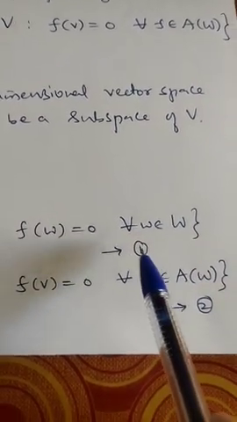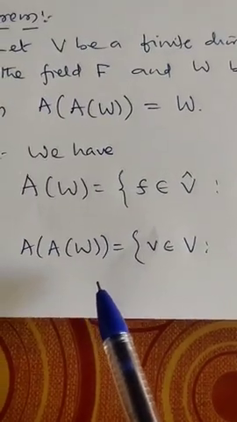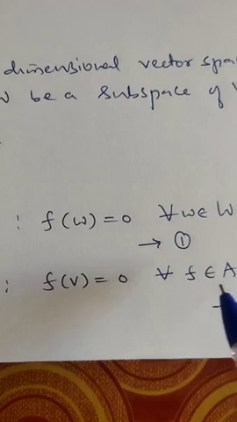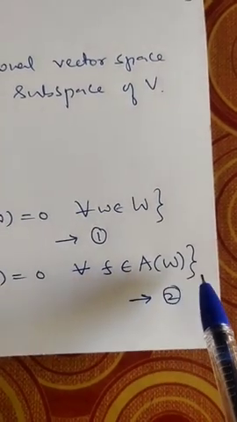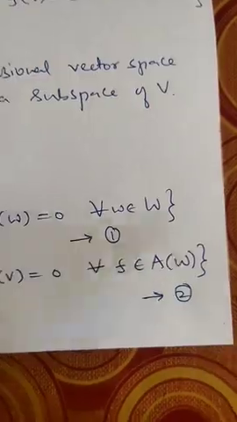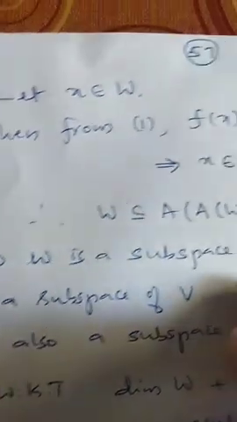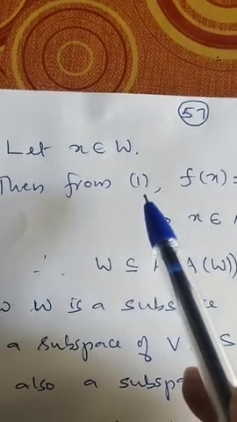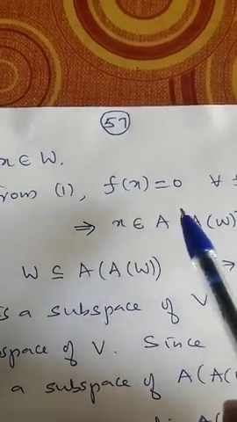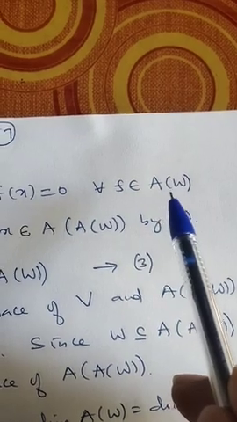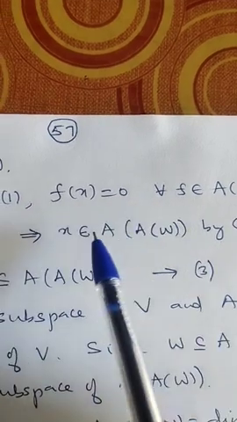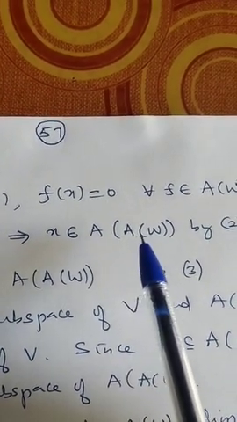We call this number 1. Now, the second annihilator of W, just now we have defined, is the set of all v belongs to V such that f of v is 0 for every f belongs to A of W. We call this number 2. Okay. Now, let us take an element in W. Let x be any arbitrary element in W. Then from 1, what will happen? f of x is 0 for every f belongs to A of W. Then by the definition in 2, x belongs to the second annihilator of W.